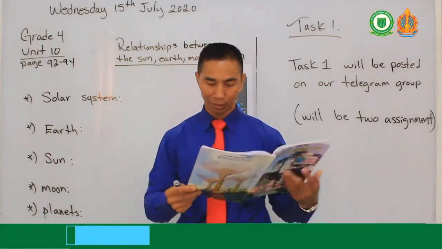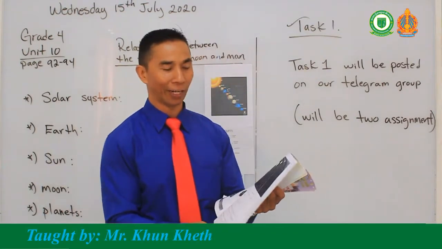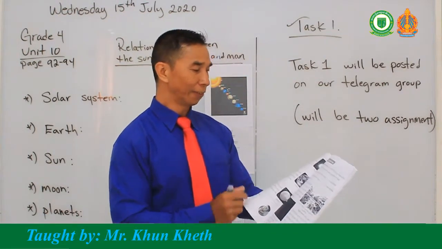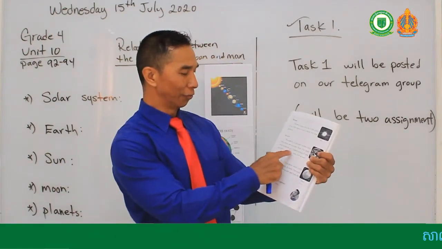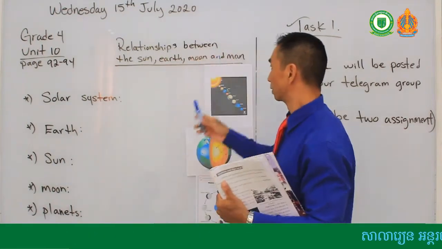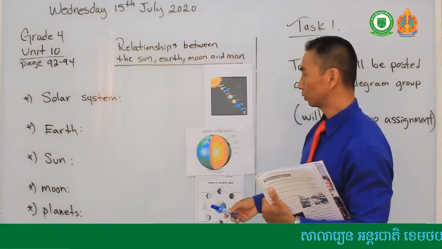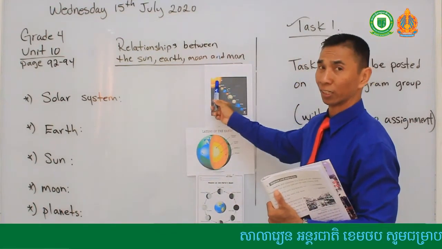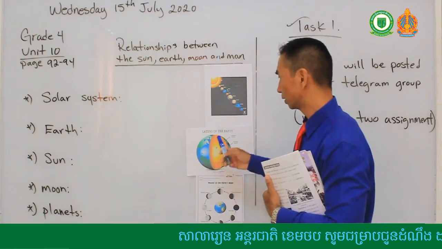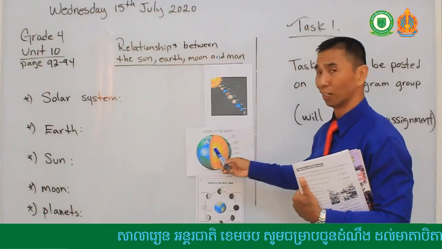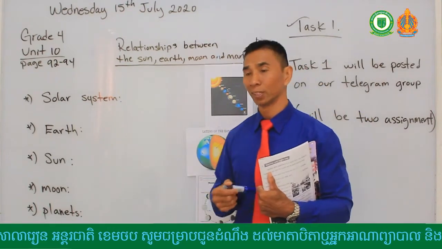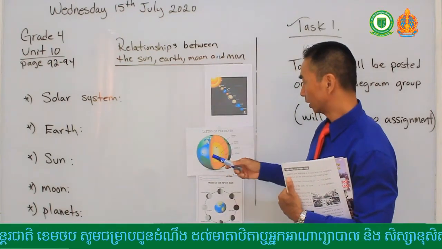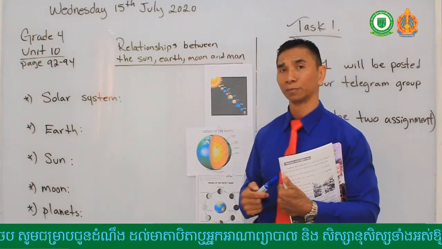You'll find out. Now, can you turn your book to page 95? Page 95 has some readings about the sun, the earth, and the moon. The sun, the earth, and the moon. We have learned a little bit about the sun already. Now let's discuss something about the earth. As we see here, the earth has 4 different layers within it. The center of the earth is called the inner core.